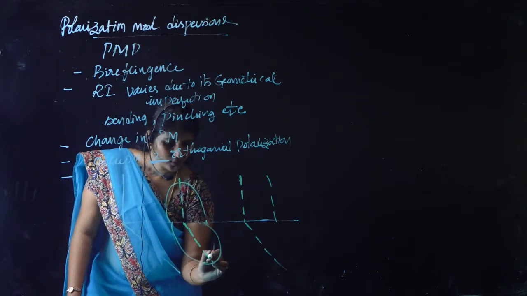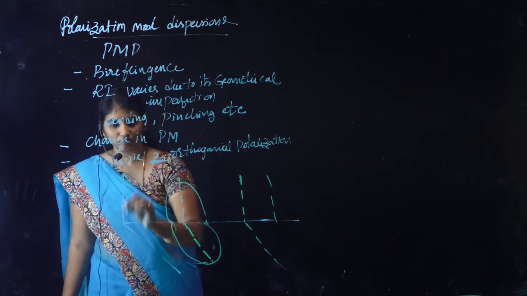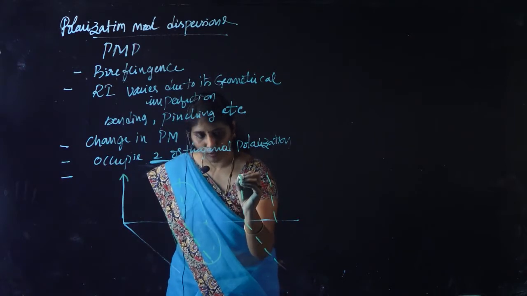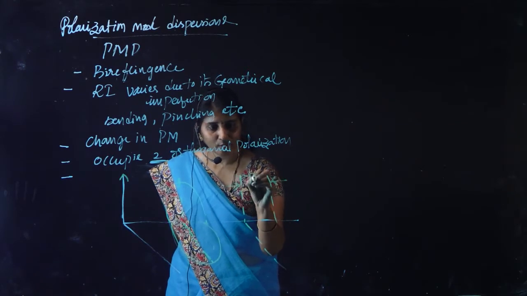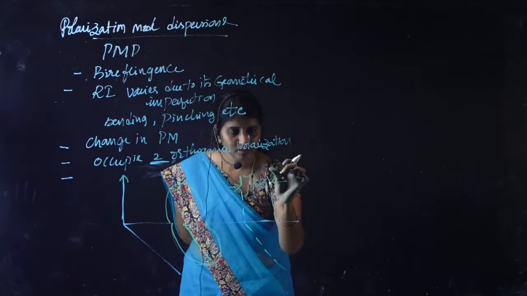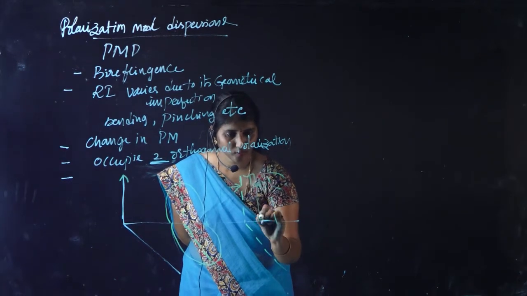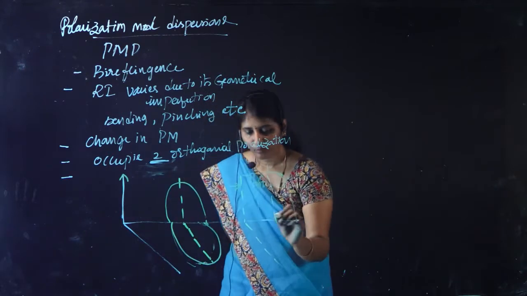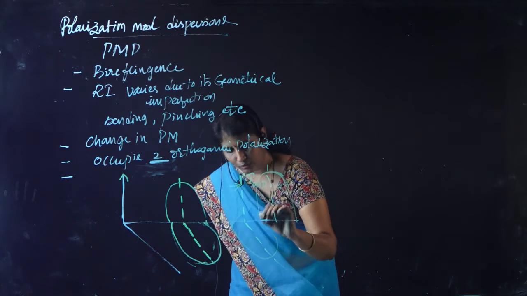Okay, here you can see these are the orthogonal polarizations, and due to this birefringence effect the orientation of this electric field will be delayed by a certain amount of time called tau PMD, and because of that one of the polarizations will be moving forward and the other will be moving slowly.